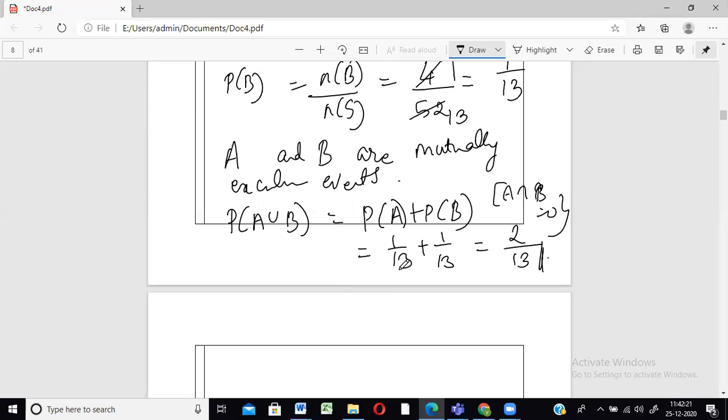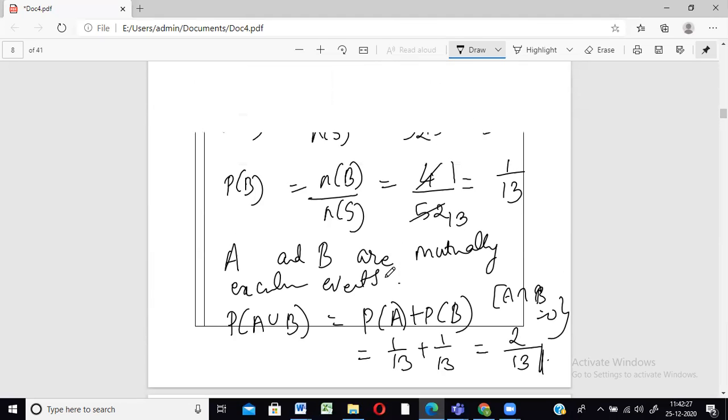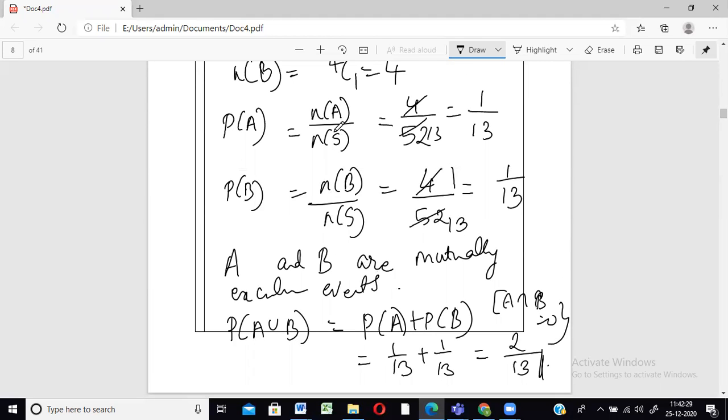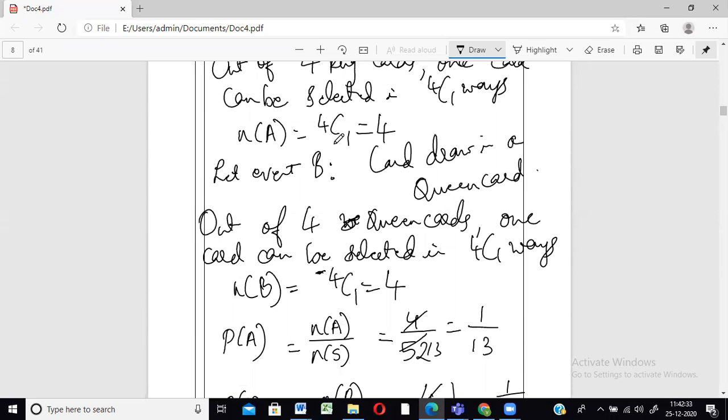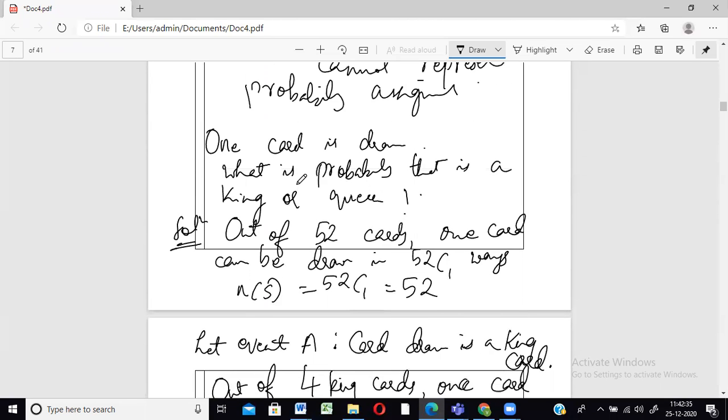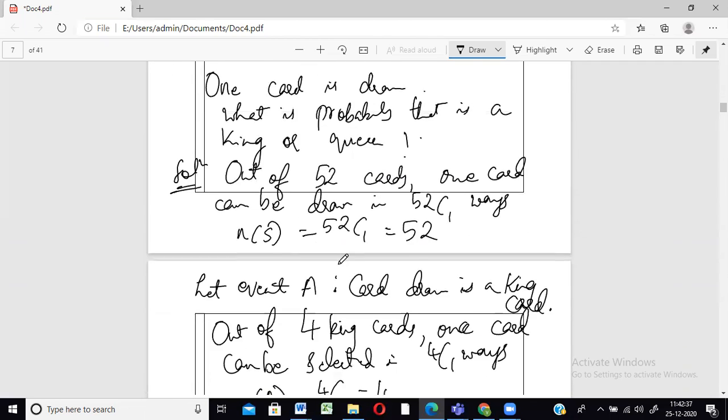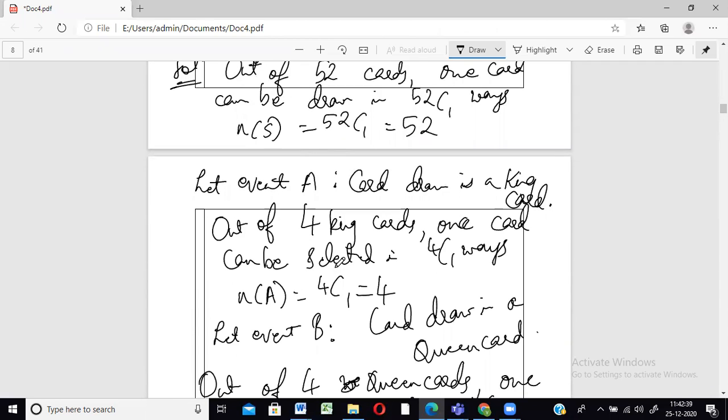Okay. For these problems, you all have to remember the formula of probabilities: what is the probability of an event. I think you've already done it in school days: number of elements in that event upon the number of elements in the sample space. And of course, combinations also you have to be thorough with, only then you can do the problems. This is the basic. Later on, we'll do even tougher types of problems.